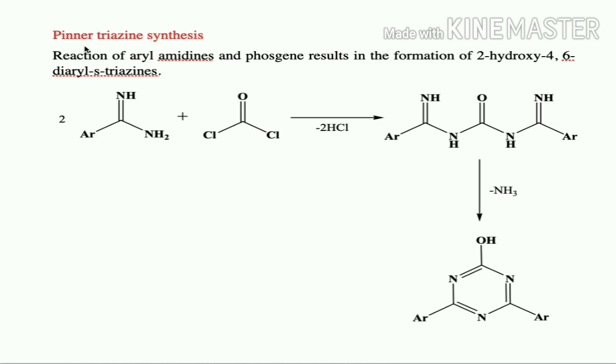Here a simple reaction takes place between aryl amidine and phosgene. There will be loss of an HCl molecule, and it is going to form a substituted urea derivative. That substituted urea derivative is going to lose an ammonia molecule. Thereby it will undergo cyclization followed by aromatization, resulting in the formation of the hydroxy derivative of S-triazine.